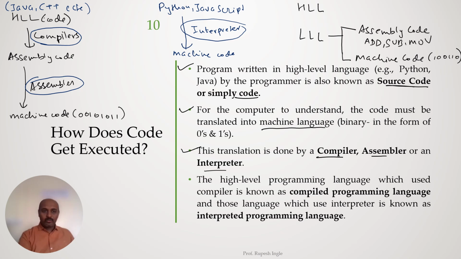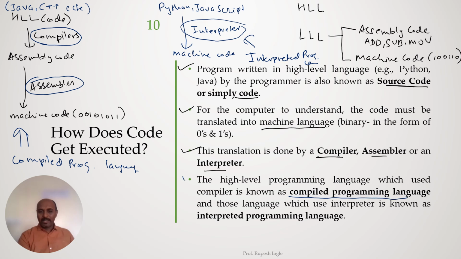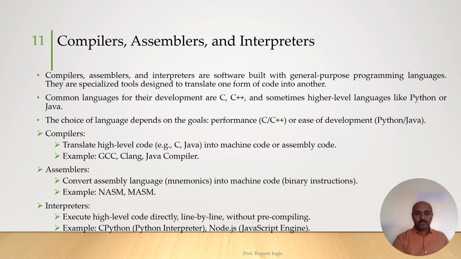So the languages which use a compiler are called compiled programming languages, and the languages which use an interpreter are called interpreted programming languages. Here we can see the high level language which uses a compiler is called a compiled programming language, and those languages which use an interpreter are known as interpreted programming languages. Now we understood the use of compilers, assemblers and interpreters. Let us see the examples.